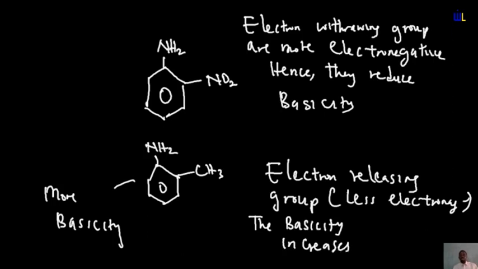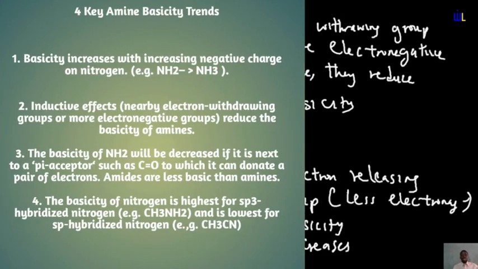So just have that in mind as the second point of that particular concept. Okay, moving ahead to the next key point. The third key point is that the basicity of NH2 will decrease if it is next to a pi acceptor such as C double bond O.